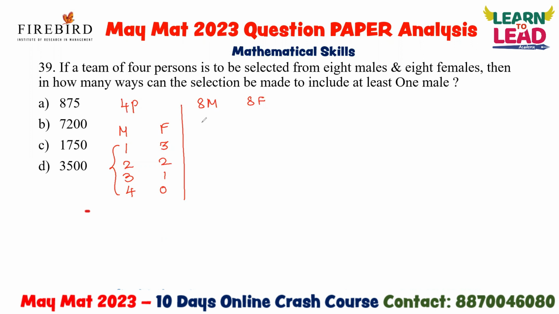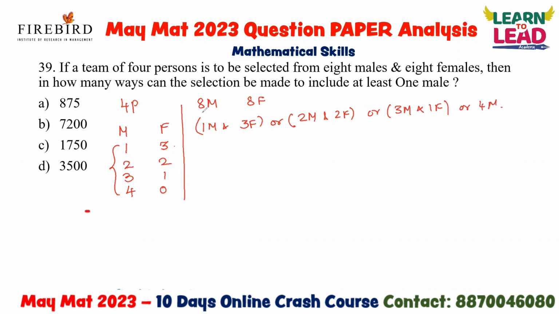So the condition is you have to select 1 male and 3 female, or 2 male and 2 female, or 3 male and 1 female, or 4 male.